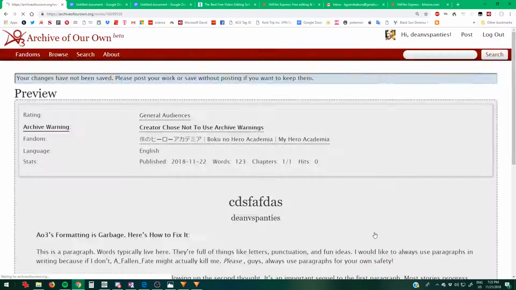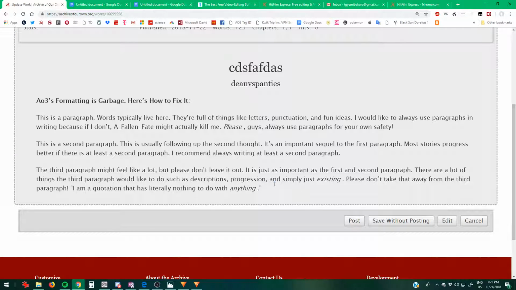Now, preview. Look at that. The spaces are right. Life is fucking good, guys. Alright, but now we have the issue of these garbage punctuation spaces.